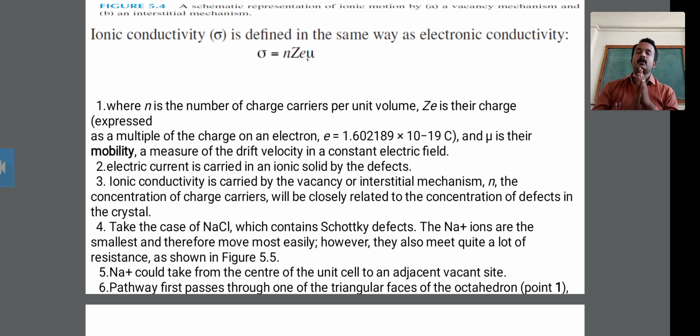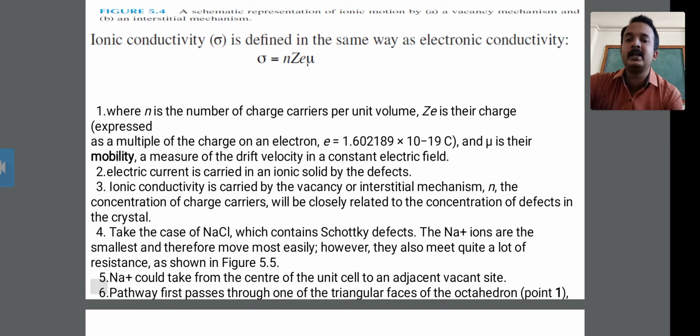You also have to know that ionic conductivity, denoted as sigma, is carried by the vacancy or interstitial mechanism, where n is the concentration of charge carriers.